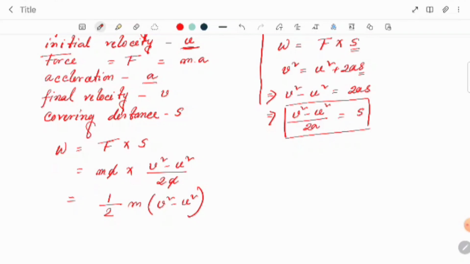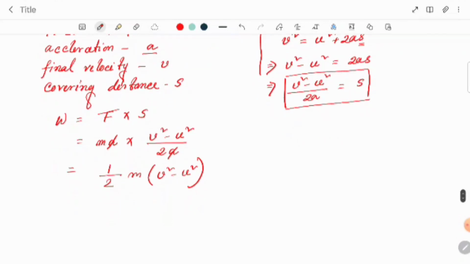So half m into v square minus u square means we can write half m v square minus half m u square. Half m v square means kinetic energy at the final position, minus kinetic energy at the initial position.